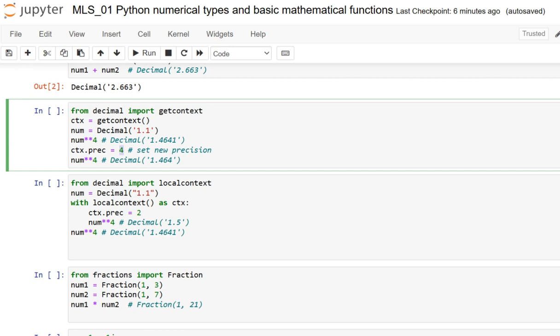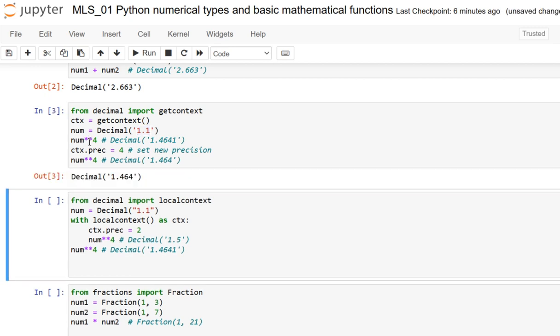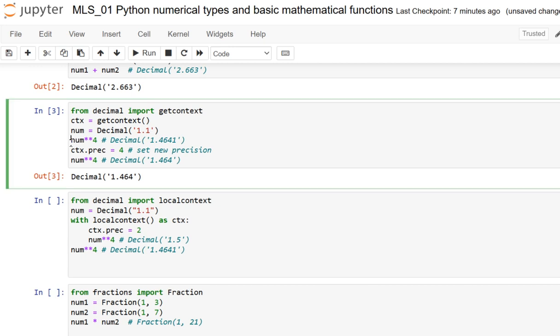I take decimal 1.1 to the power of 4, and when executing, without setting the precision we get 1.4641 as the decimal value, but after setting the decimal precision you get 1.464. So we can set a new precision, but kindly note, dear friends, we set the precision to 4 rather than the default 28, so here it rounds to 4 significant figures, of course.